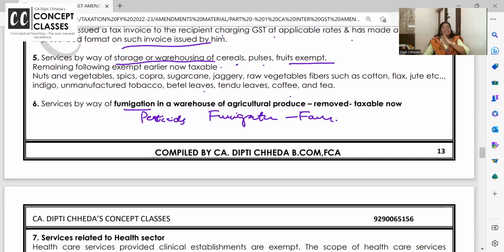On that service, GST is not there. So fumigation in farms, exempt. But if this fumigation is in the warehouse, it is very well taxable. This is removed from exemption and taxable now.